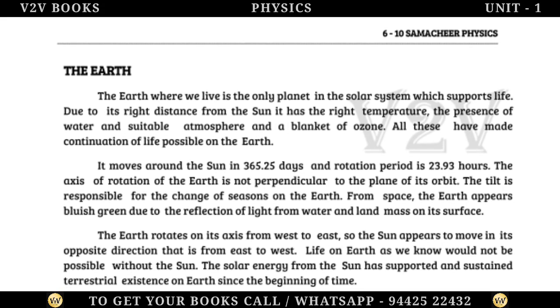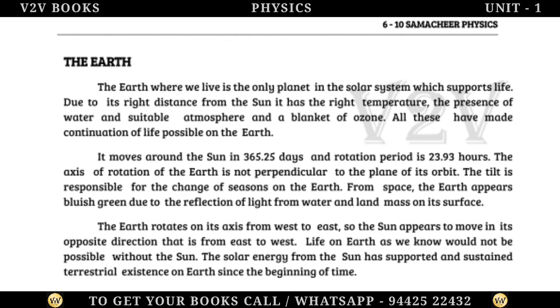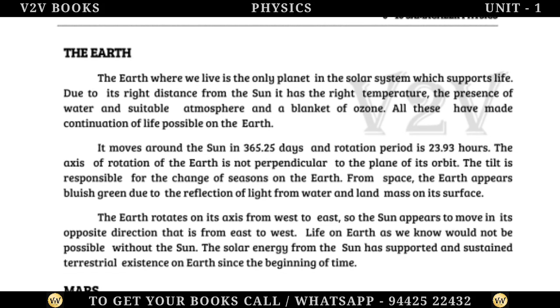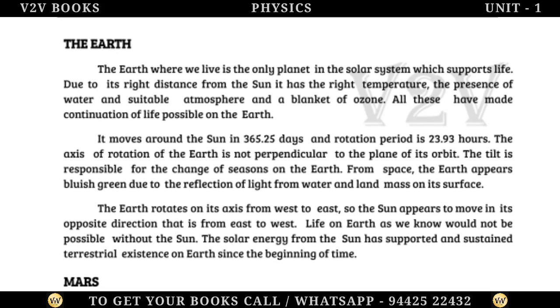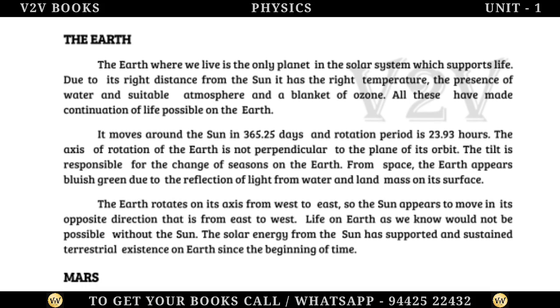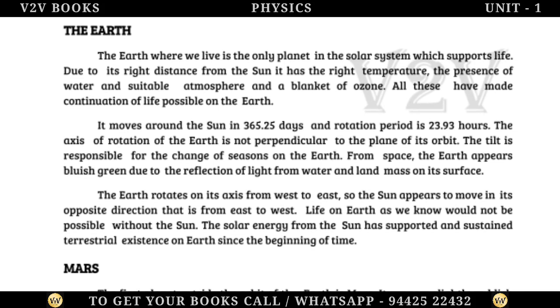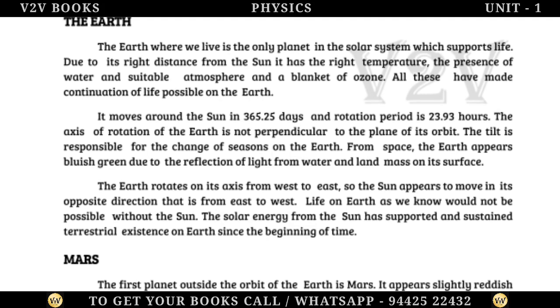The Earth. The Earth where we live is the only planet in the solar system which supports life. Due to its right distance from the Sun, it has the right temperature, the presence of water, a suitable atmosphere, and a blanket of ozone. All these have made the continuation of life possible on the Earth. It moves around the Sun in